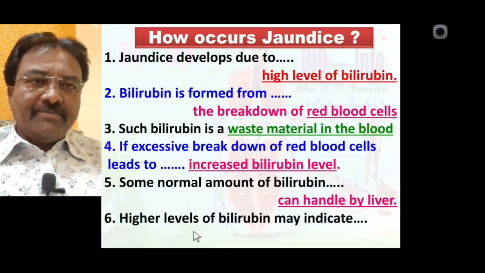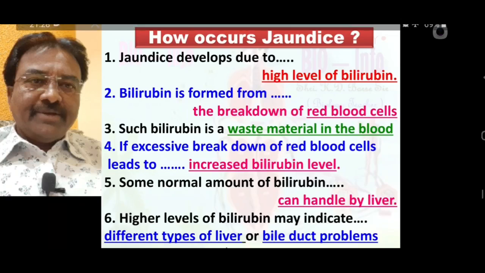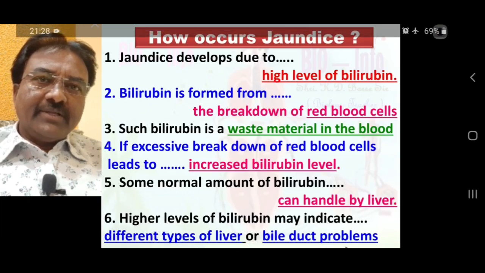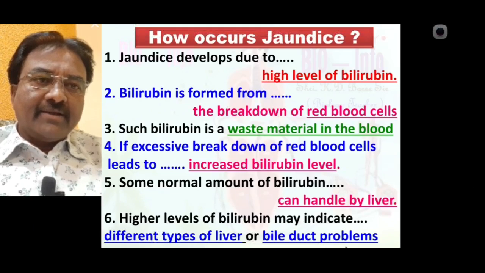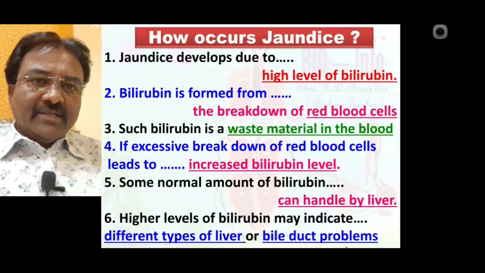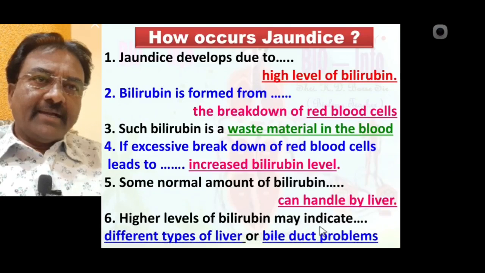A higher level of bilirubin may indicate different types of liver or bile duct problems. Due to a liver problem or a condition like bile duct obstruction, a higher level of bilirubin in the blood is seen. If a high level of bilirubin is present in the blood, such a condition is jaundice.